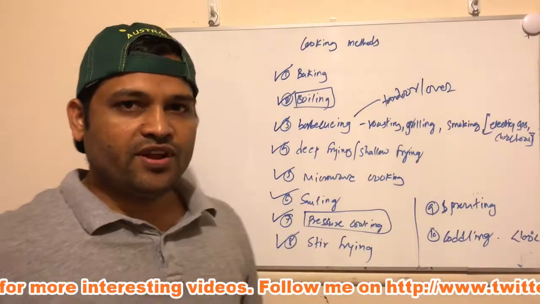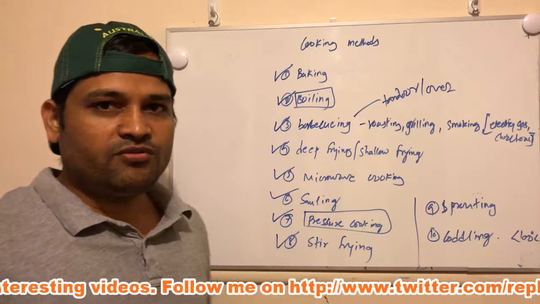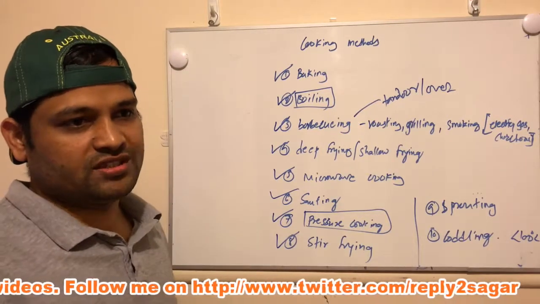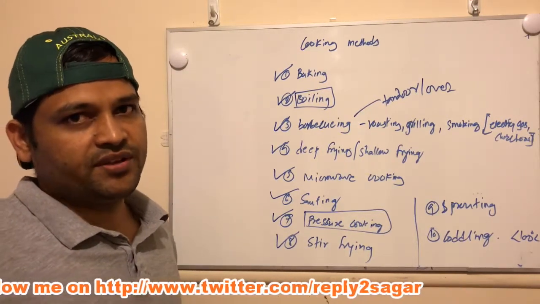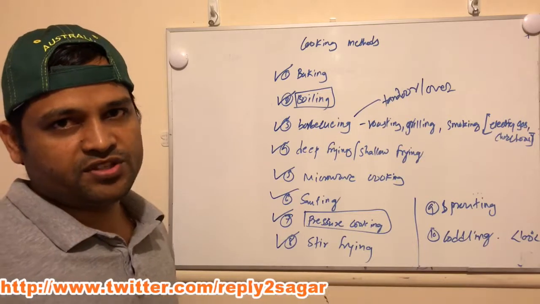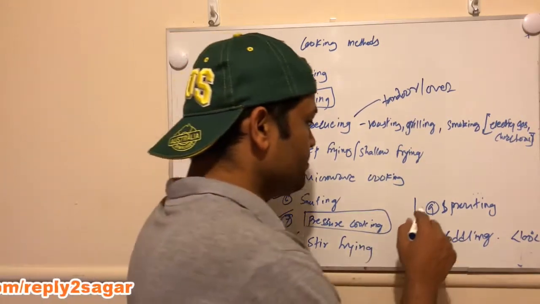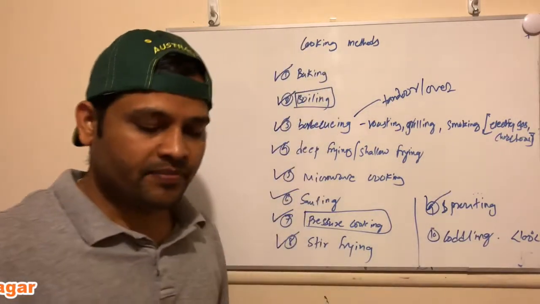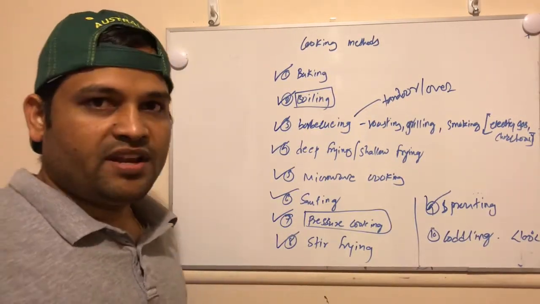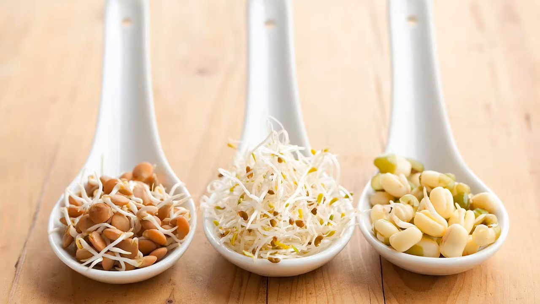Next one is stir frying. It is similar to frying, but the difference is that when you are frying the items, you have to just stir it continuously so that all the parts of the vegetables or the food will be fried properly. Next one is sprouting. In that, what happens is that the seeds of some of the plants are germinated, and then we can cook them.